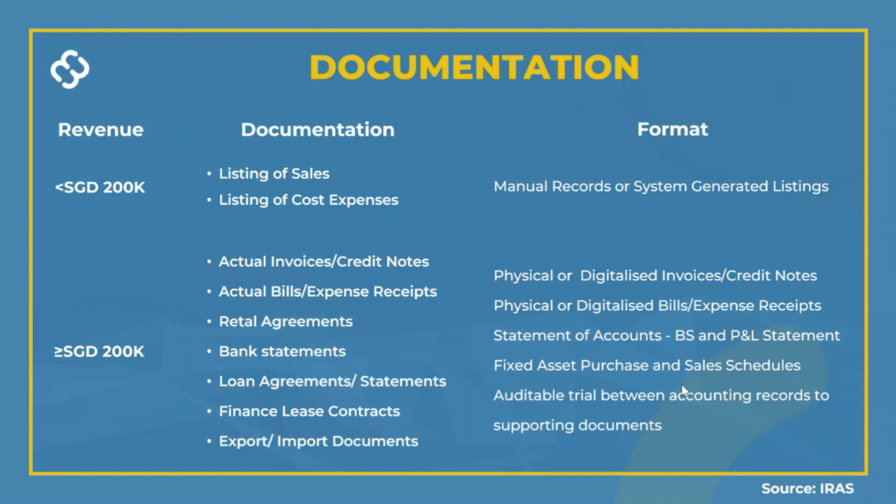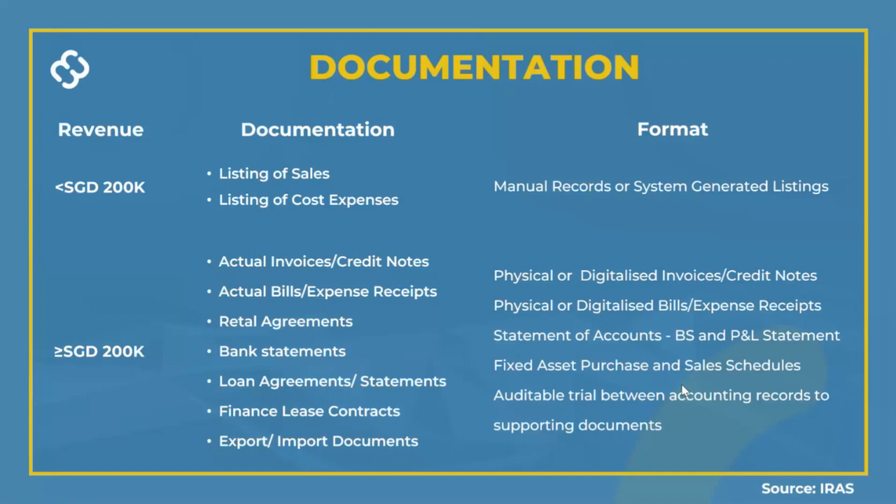Now, this Excel spreadsheet is for people who don't have accounting systems or transaction recording systems, but it's really encouraged that you get system-generated software that can keep track of all this documentation. It not just helps you do your invoicing to your customers, you can also record your costs and expenses. So what you need to generate if IRAS asks you for documentation is just a listing of all the sales and a listing of all the purchase and cost transactions. That would be sufficient for your requirement.